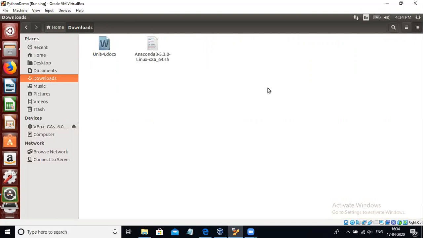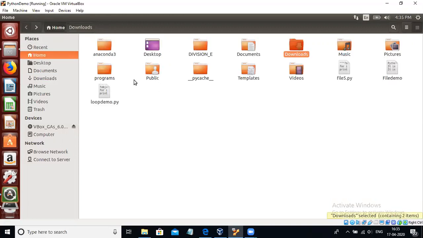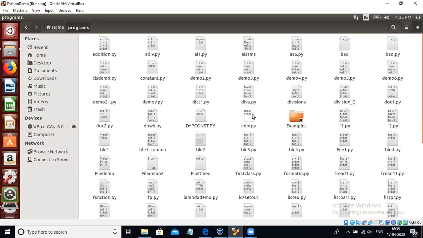What is the difference between files and directories? Inside a directory you can keep any subdirectories or files, but inside a file you can store only the data. So a directory is like a container which can store subdirectories and files. Public is also a directory, program is also a directory which may have a number of files.